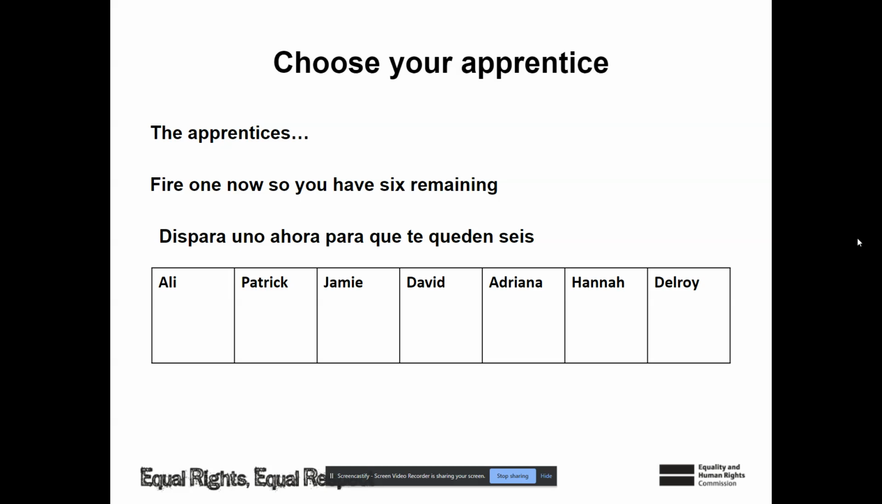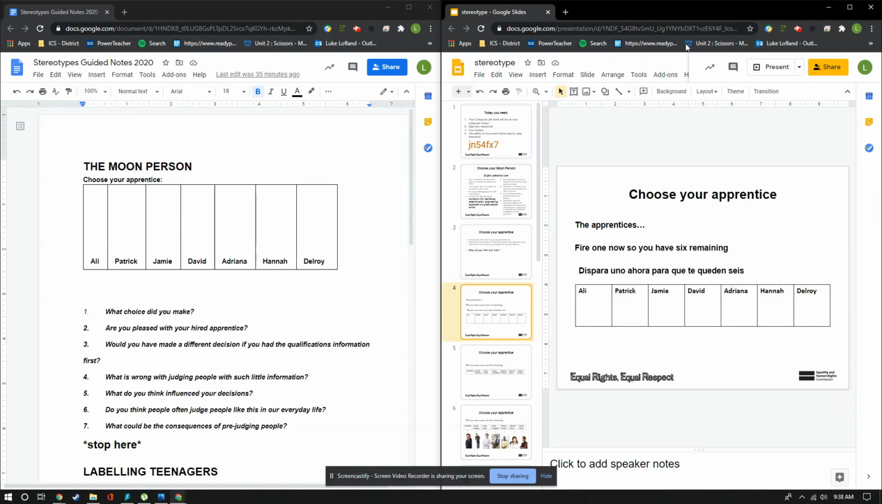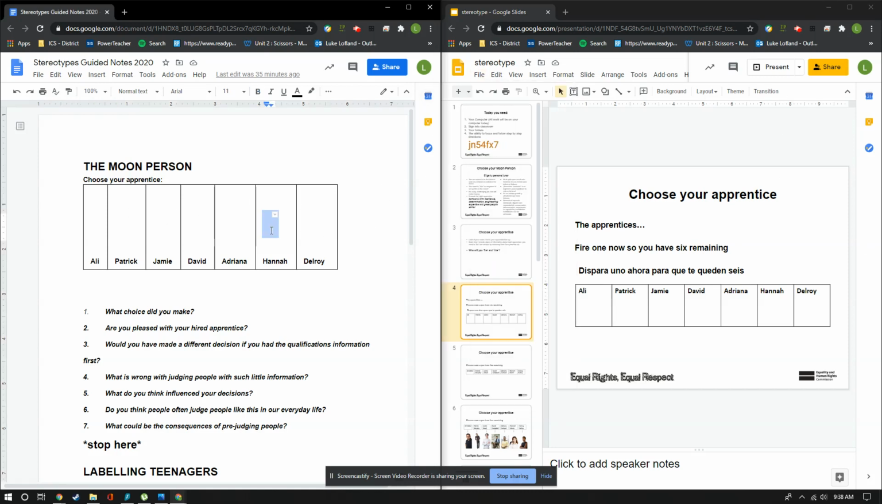If you look at your notes, you can see the same exact thing, the same boxes on yours. See? Beep, beep, beep, right there. So what I want you to do is, in order to fire someone, just click on one of these and hit X. All right, there. I just randomly fired Jamie. You can choose to fire whoever you want. Just put an X in their name.